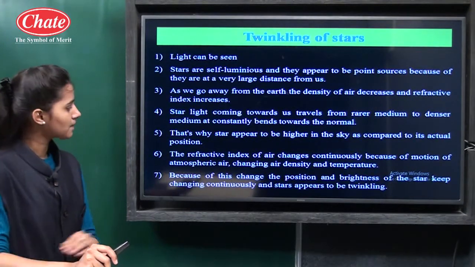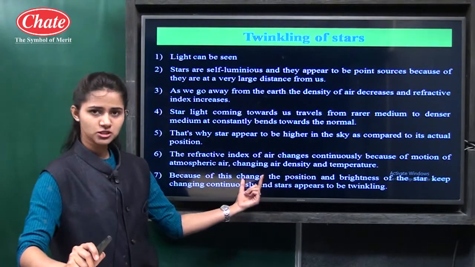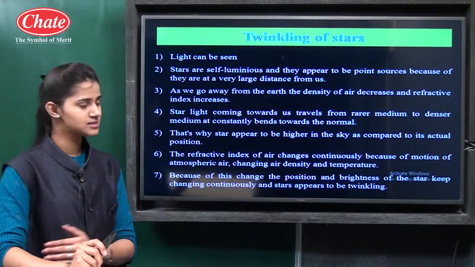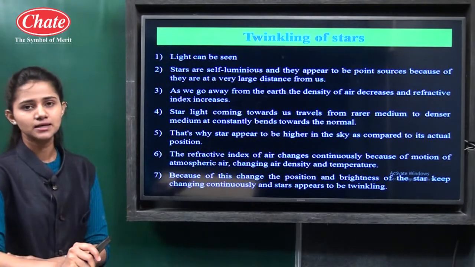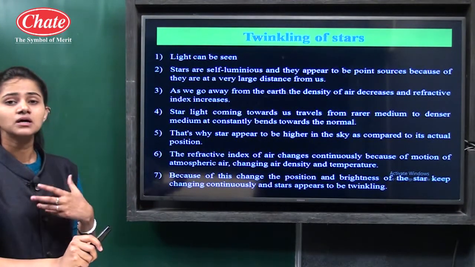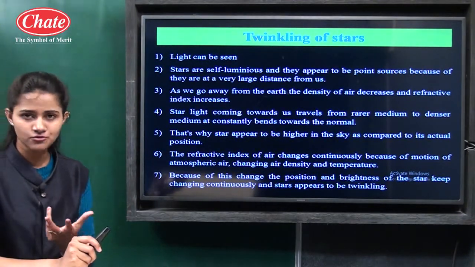Then the density of air also changes. We have seen that as we go away from the earth, the density of air decreases and the temperature of air also decreases. So these are the factors responsible for the varying refractive index of air.